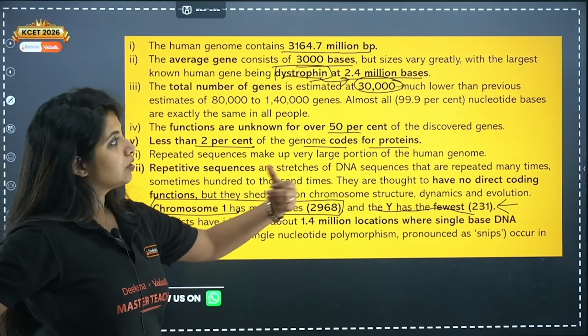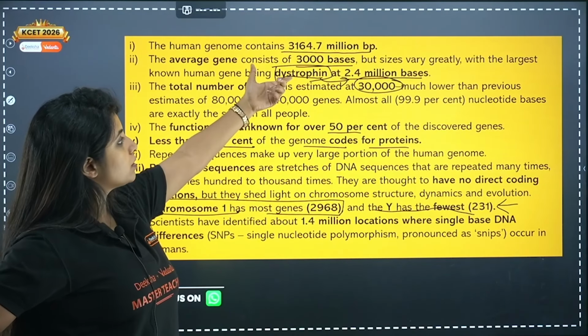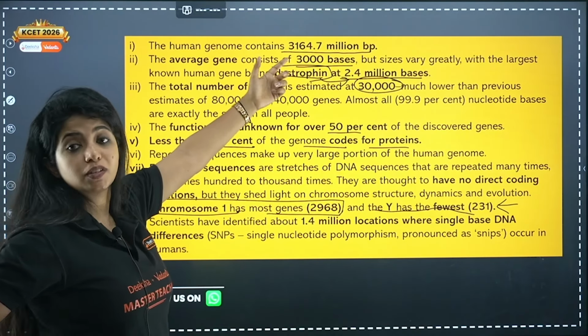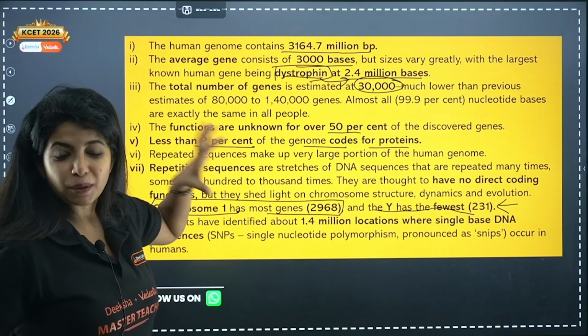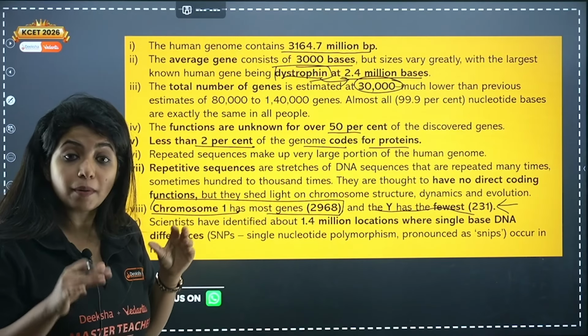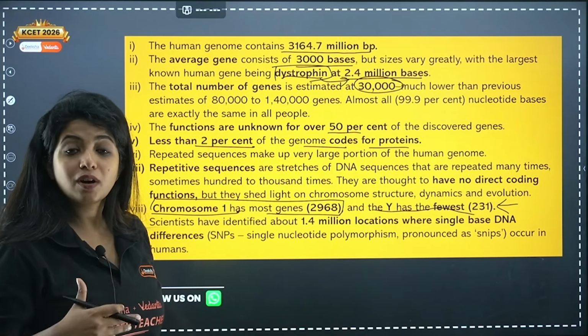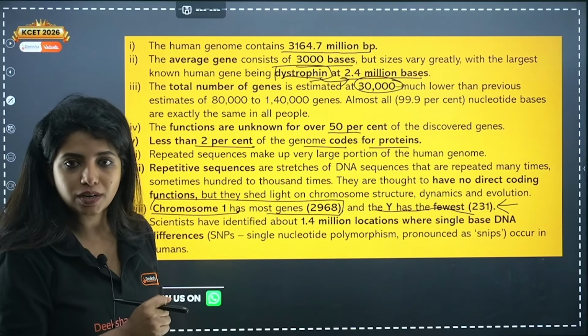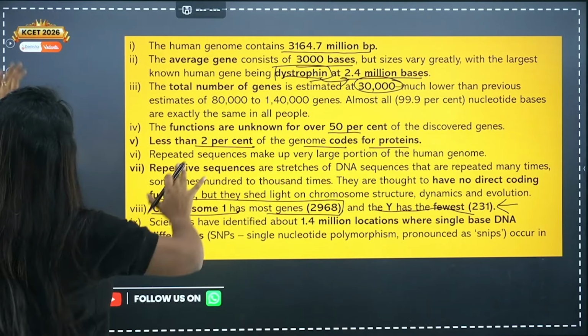So 2968, 231, 2.4 million bases for dystrophin, 30,000 genes, and 3164.7 million base pairs. These are the numbers you need to remember apart from the text. Why? Because it can come in the form of an MCQ question as well. The largest gene is for dystrophin.